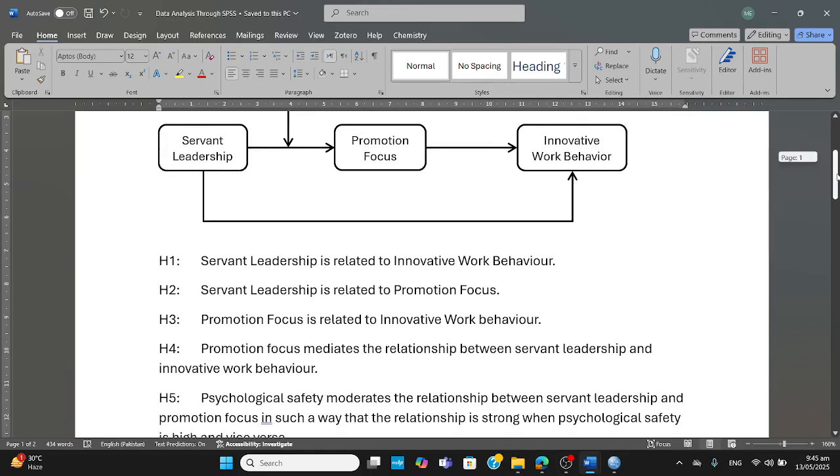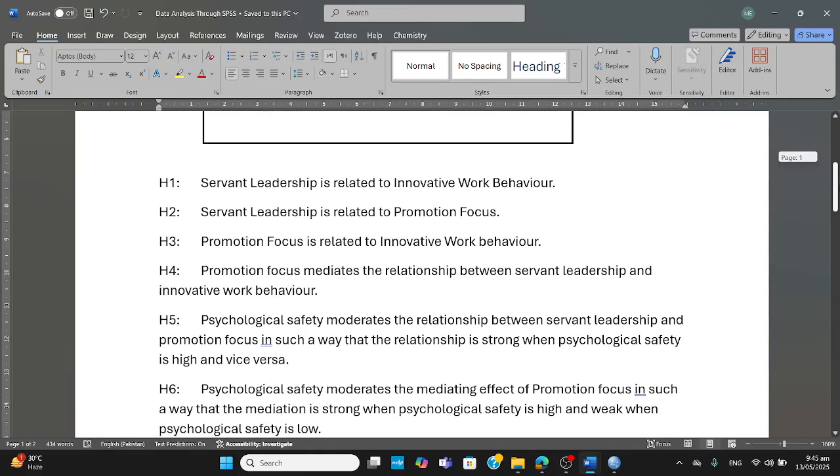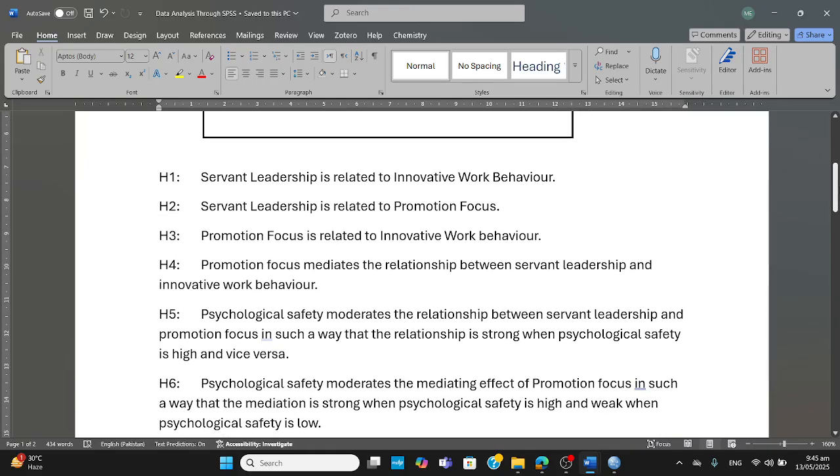The related hypotheses are given here. This study has got six hypotheses. Servant leadership is related to innovative work behavior. The first one. Second one says servant leadership is related to promotion focus. Third, promotion focus is related to innovative work behavior. Fourth, promotion focus mediates the relationship between servant leadership and innovative work behavior.